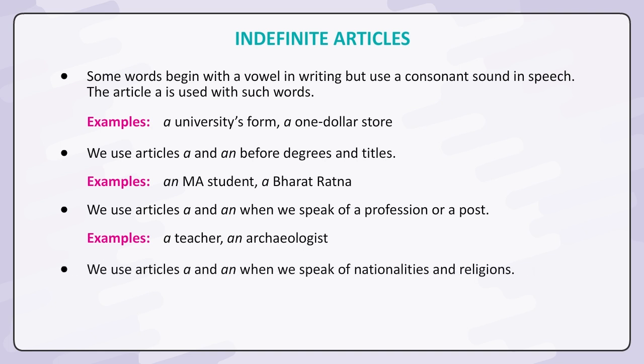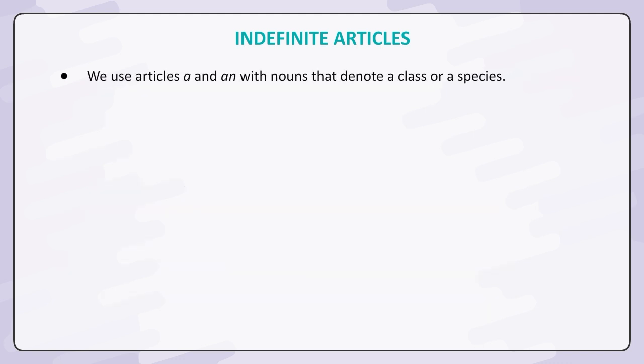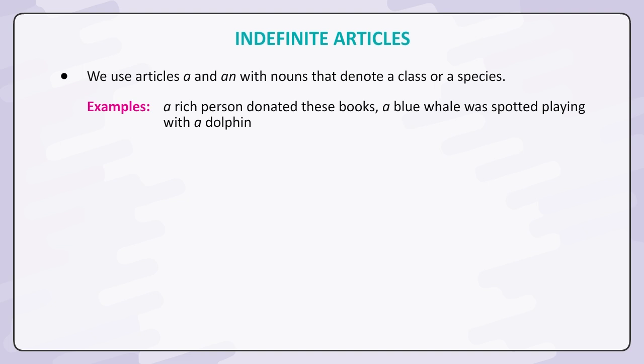We use articles a and an when we speak of nationalities and religions. Examples: an Indian, a European, a Sikh, a Muslim. We use articles a and an with nouns that denote a class or a species. Examples: a rich person donated these books. A blue whale was spotted playing with a dolphin.